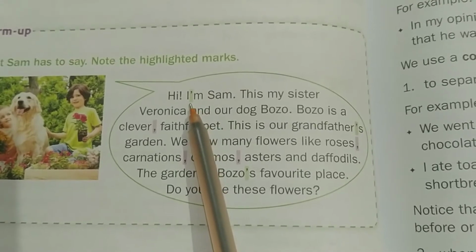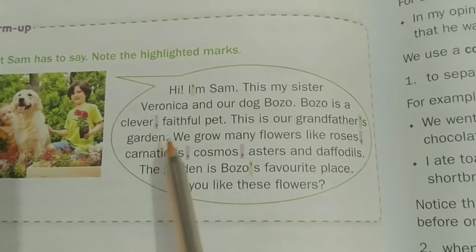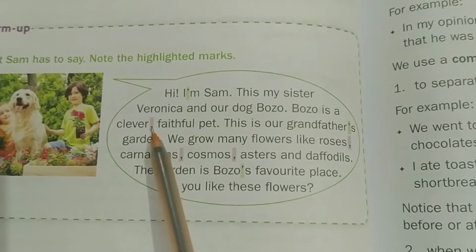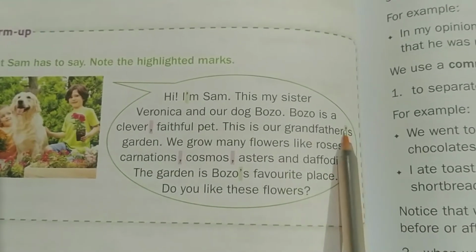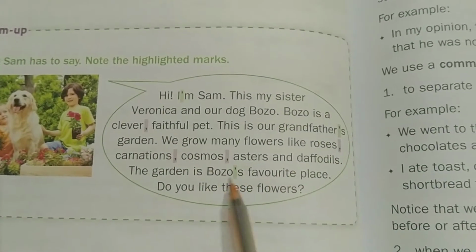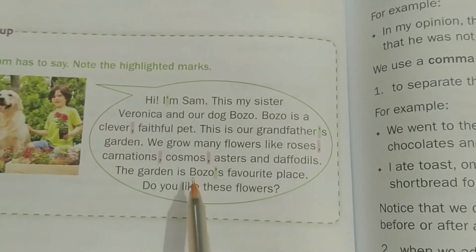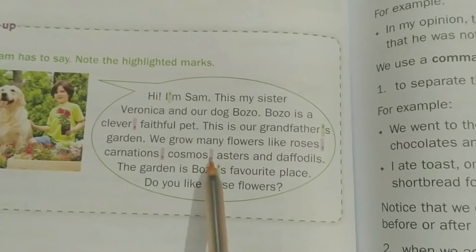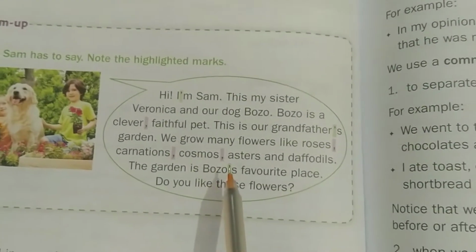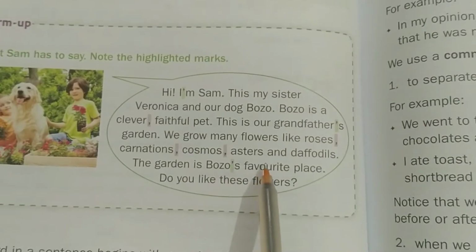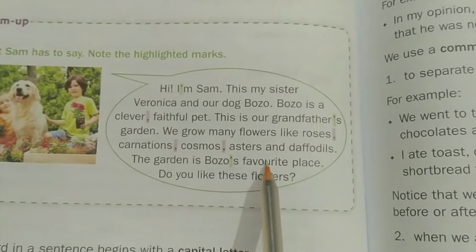Here one, then here is another, here is another. All these highlighted marks you can see in this passage. What are these marks that we will learn today in this lesson?